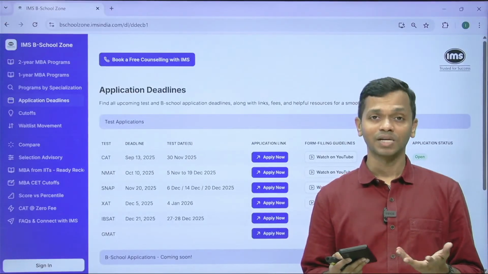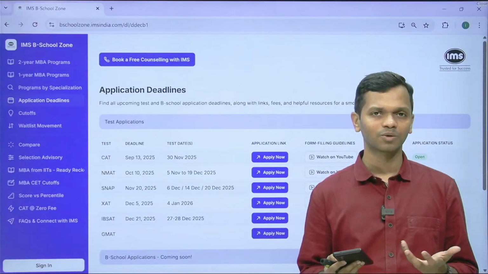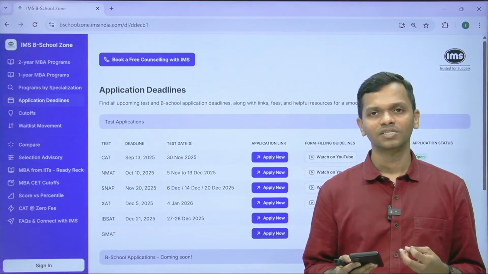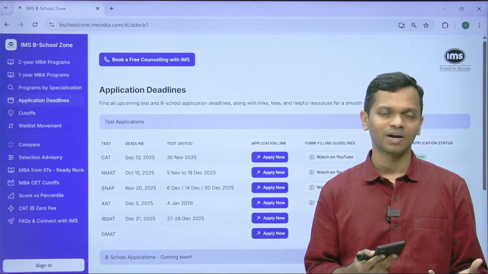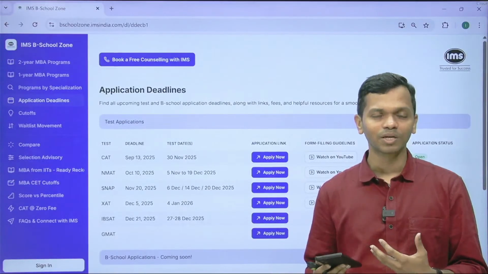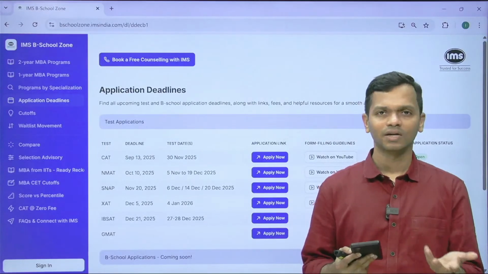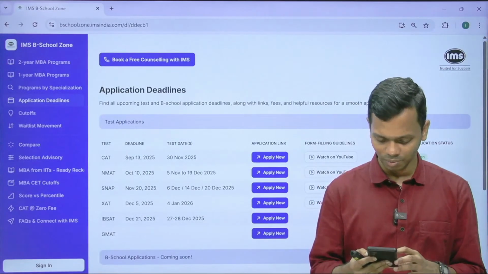That is a massive error and you may have to fill a new form in that case, because this will impact your chances. But if it is something like, okay, I have done chemical engineering, but chemical engineering was not available, so I've chosen engineering, that is completely okay. So don't worry about that.